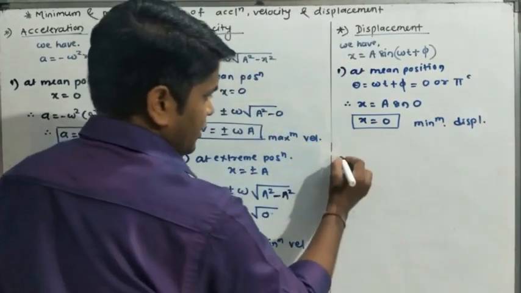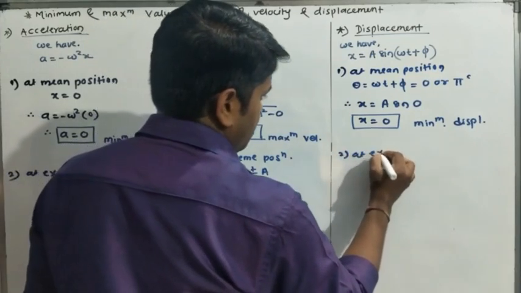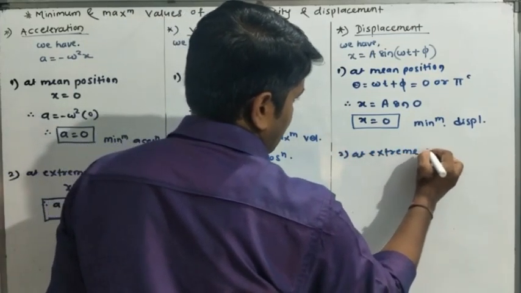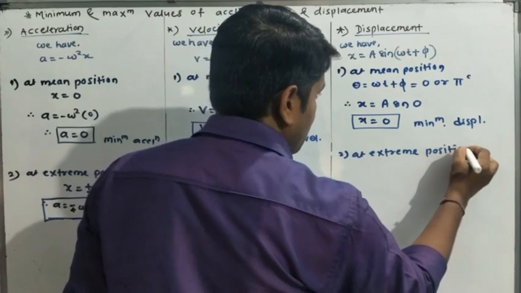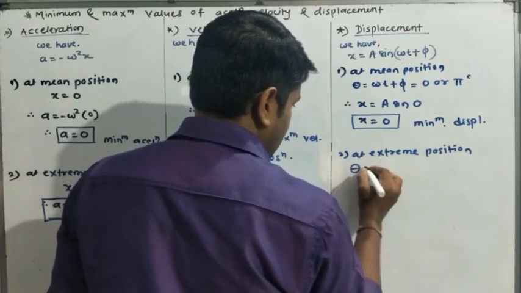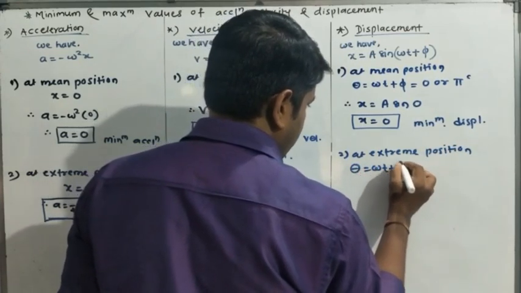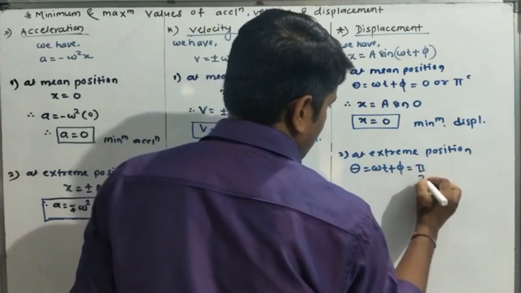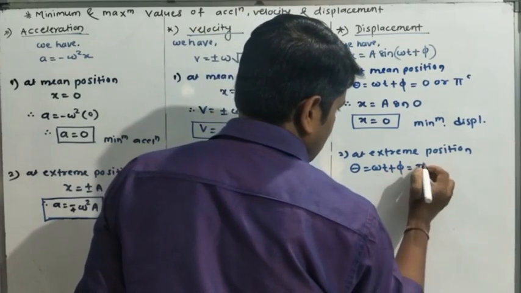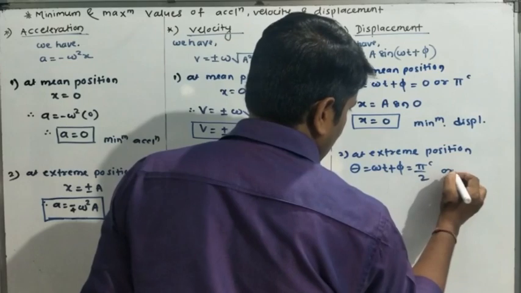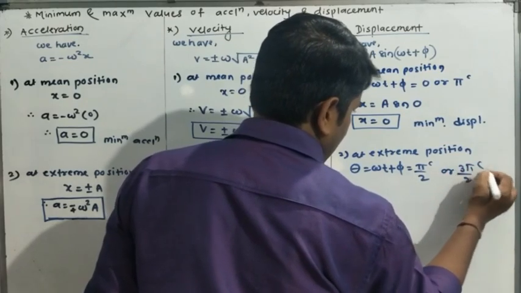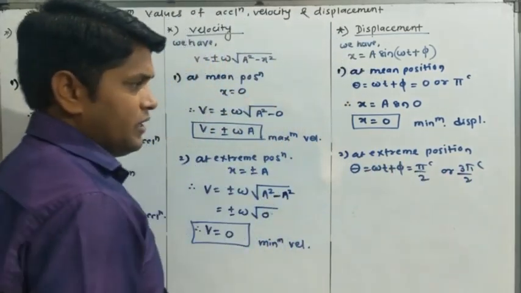Okay. Now second case, at extreme position, theta, that is our omega t plus phi, is pi by 2 radian or 3 pi by 2 radian, that means 90 degree or 270 degree.